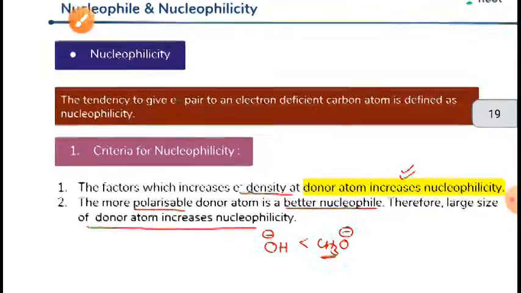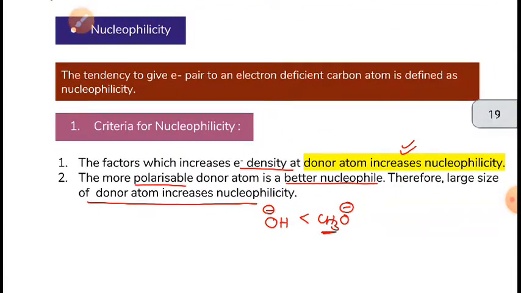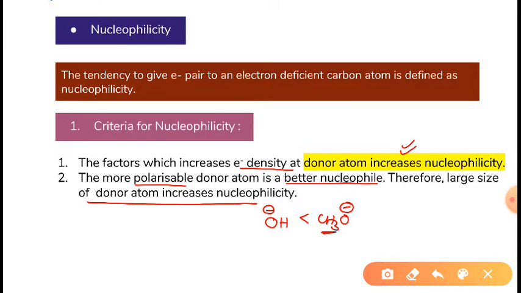Now next is nucleophilicity. What is nucleophilicity? As I have already explained, it is the tendency to give an electron pair to an electron deficient carbon. There are some criteria for nucleophilicity. The first criterion is, if we increase the electron density at the donor atom, then the nucleophilicity will increase.